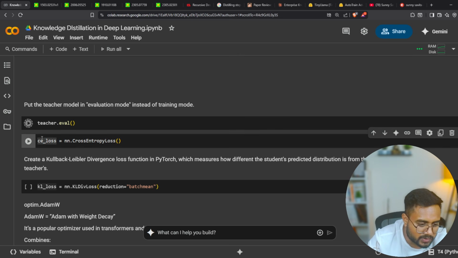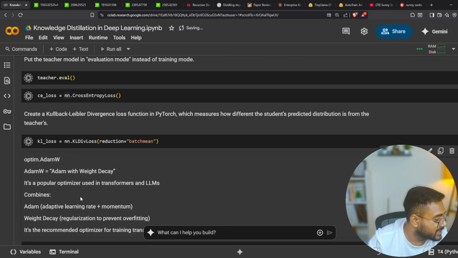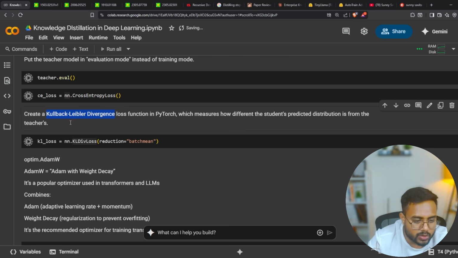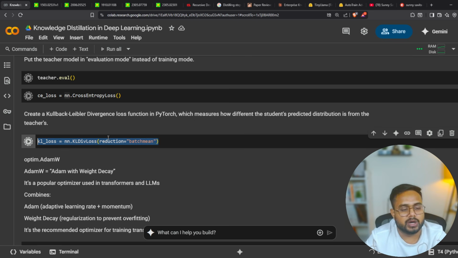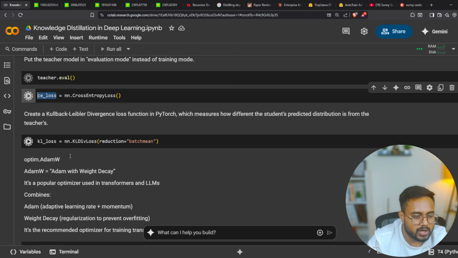Then here is my loss function. This is my cross entropy loss, okay. This is my KL divergence loss. Now what is the full form of this KL divergence guys? The full form, you can see, Kullback Leibler divergence. This name is based on a scientist, okay. It's a scientist's name, Kullback Leibler divergence, which is called KL divergence loss. So here guys, one more loss we are going to define. Here is a cross entropy, and here I'm going to define the KL loss, okay.